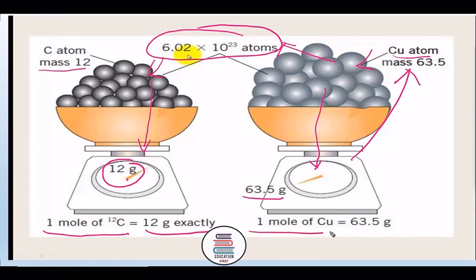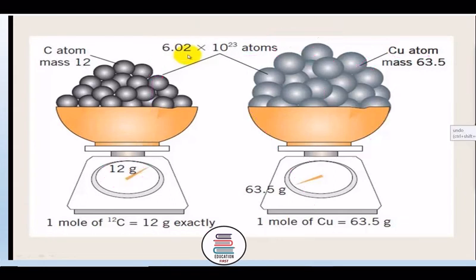Further, the mass of 1 mole of copper is 63.5 gram, and the number of particles in this much amount of copper will be 6.022 into 10 raised to power 23 atoms, which is 1 mole. Okay, so we can understand from here what is mole.